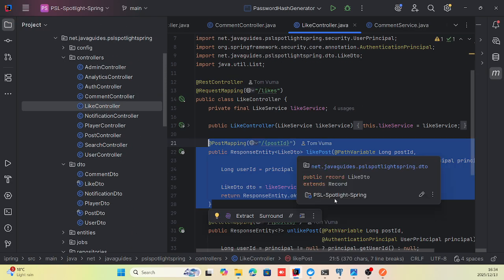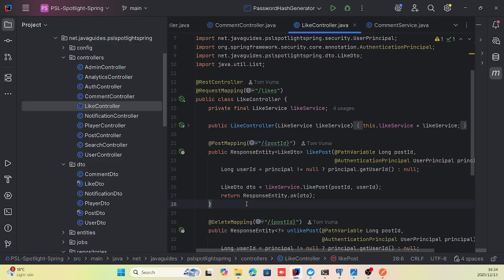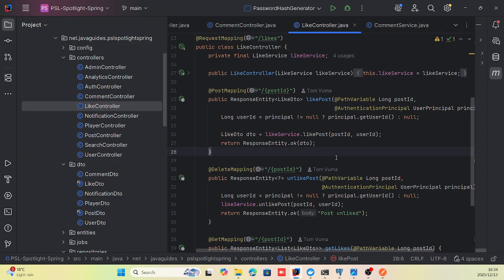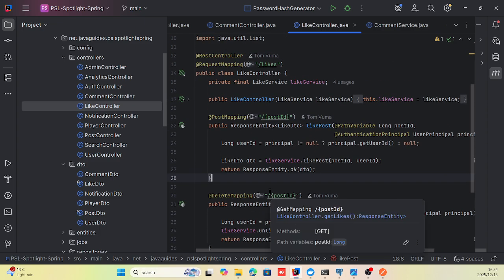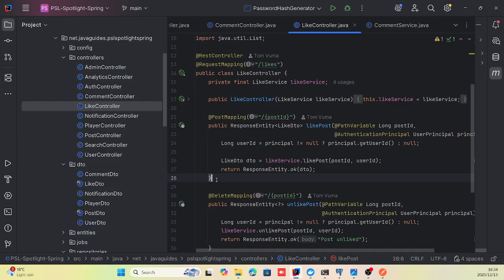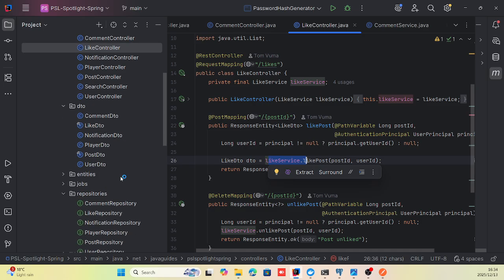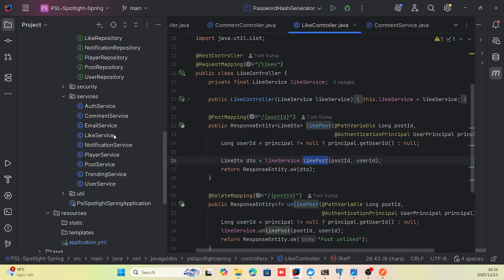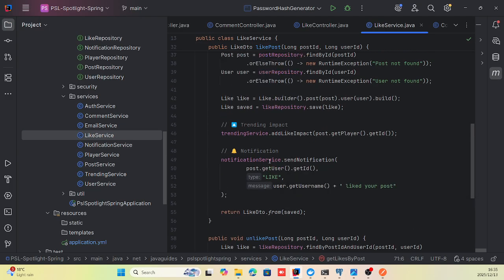The like controller does the same thing. When a like is made on a post about a specific player, it's basically doing the exact same thing but with a minor difference. So let's say I am a user that's logged in and I go ahead and I like my friend's post about a football player who scored a hat trick this past weekend. When I like that post, then initially within the controller, the like post method from the like service, which I created here, is triggered.